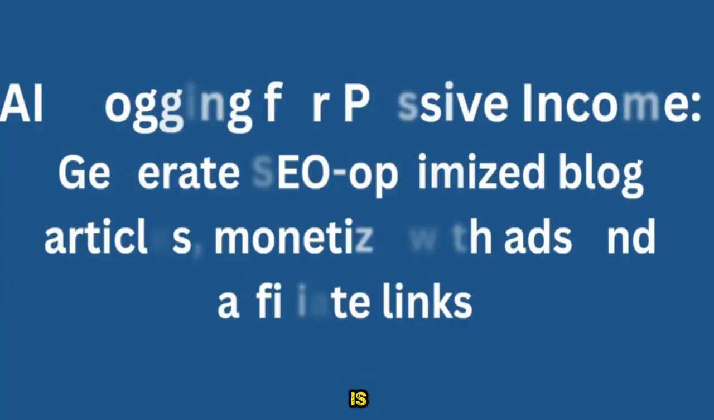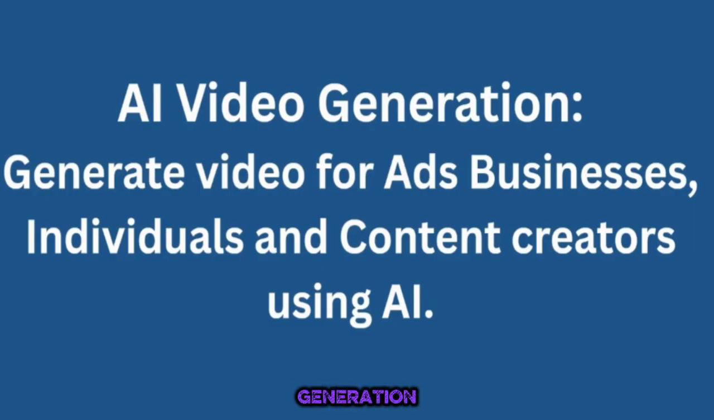Another thing we do is AI video generation. We use AI to generate videos. Those videos are used by ads companies, businesses, individuals, and content creators. Then they pay you as you do that.